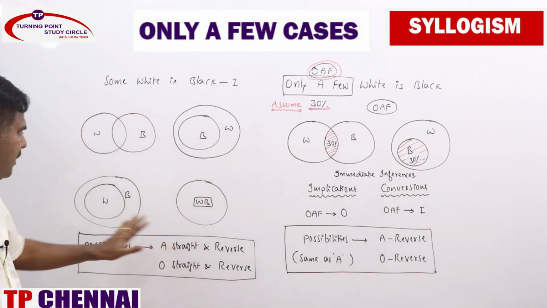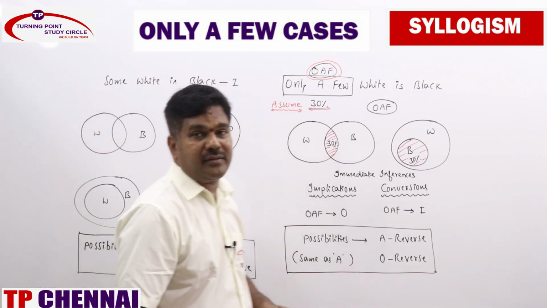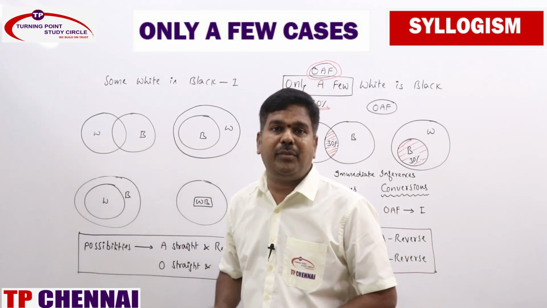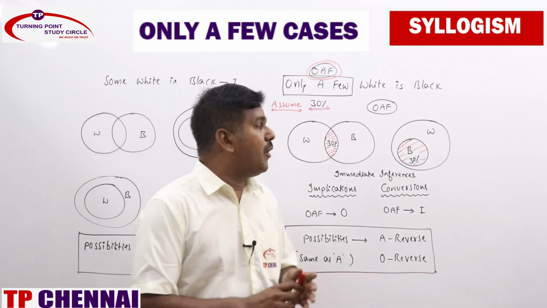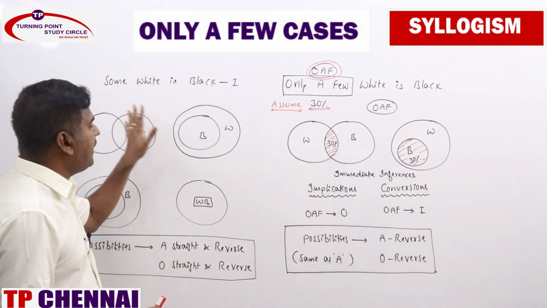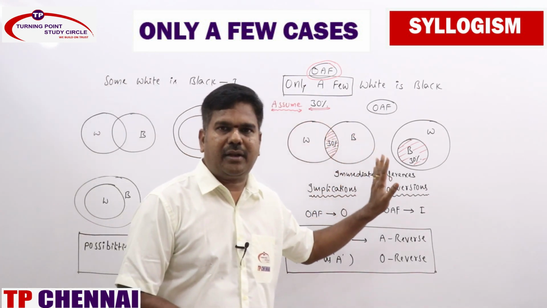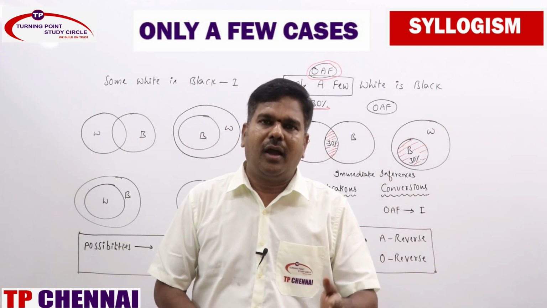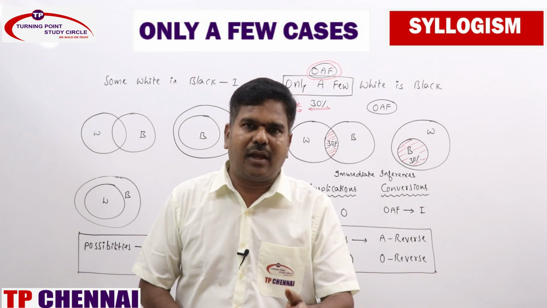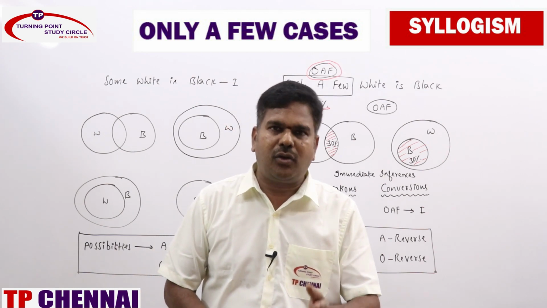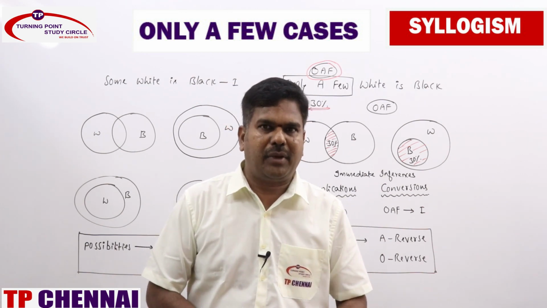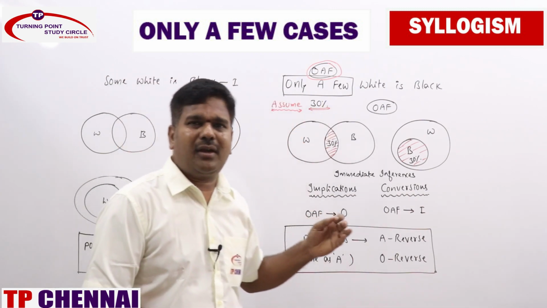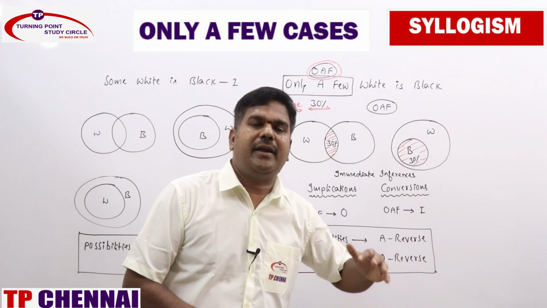Hope you remember, through Venn diagrams you can represent I statement in 4 ways. From this only we have derived immediate inferences. So now what is the difference between I statement and only a few statement? I told you many, most, almost all, a few, and at least some, all these statements are to be converted into I statement only.